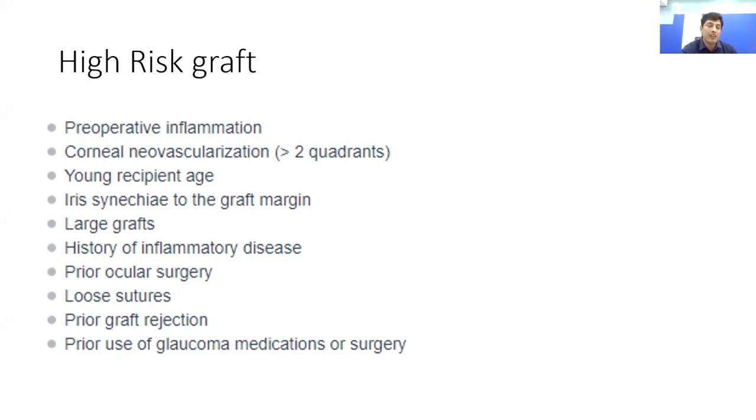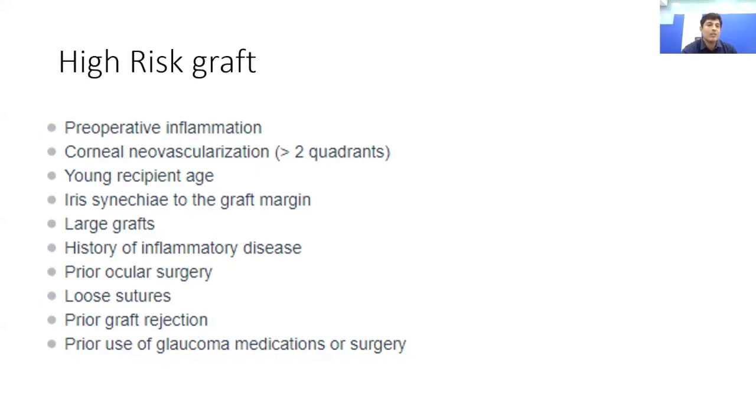Now, what are these factors? The most important factor among these is corneal neovascularization. I'm talking about deep vascularization which comes in the stroma, not the one which is superficial on the epithelium side. Now, if you have more than 2 quadrants of deep vascularization, there is a very high chance that this graft might not do well after the surgery.